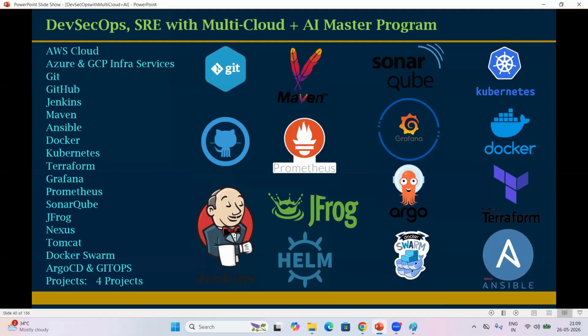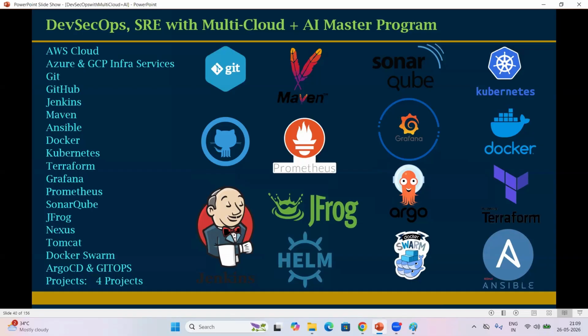AWS Cloud Practitioner, AWS Certified Solution Architect Associate, AWS Certified Solution Architect Professional. These three are very, very important. The first one is very basic level, not required. The third one is higher, architects write that exam. The second one is very important, that you can plan: AWS Certified Solution Architect Associate. Other certifications you can leave, you don't require them. I'll give you a clear picture for the certifications.